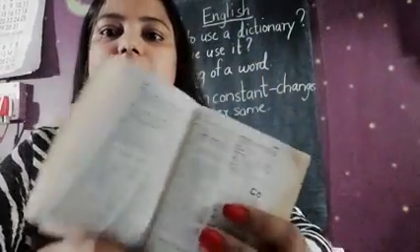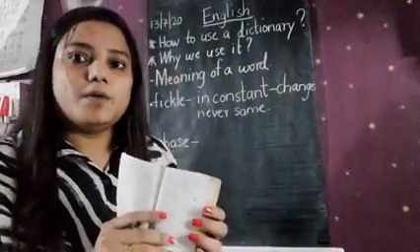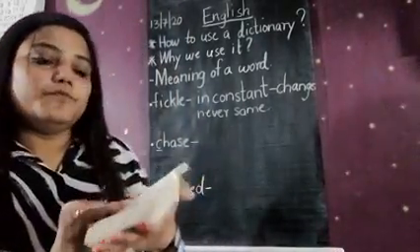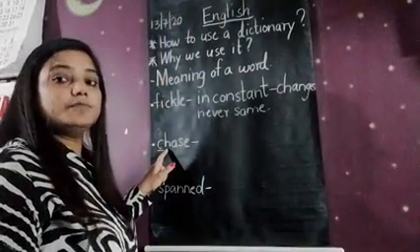Can you see page number 63, where the words start? Now we have to go to the next letter. What is the next letter of the word, H?